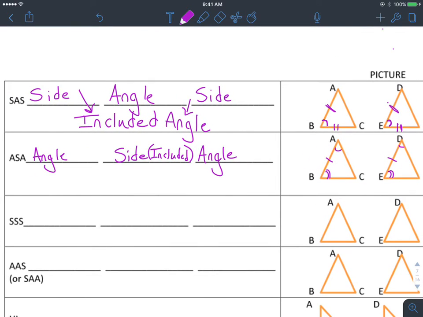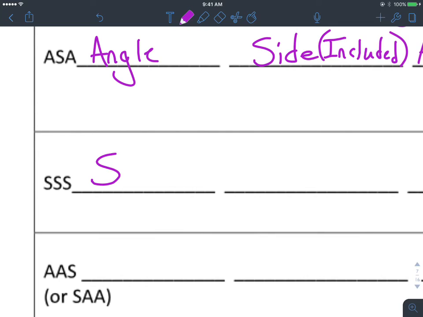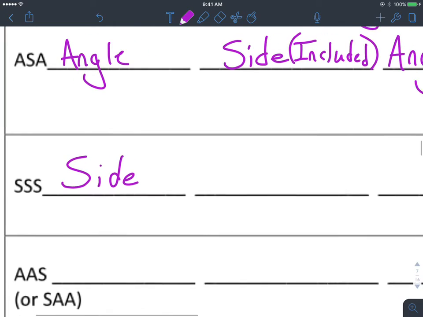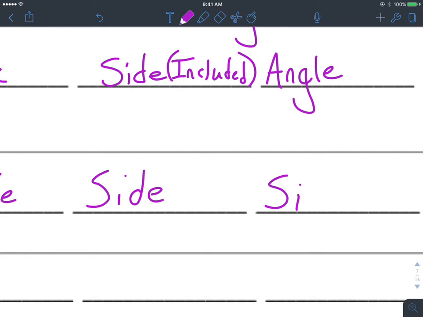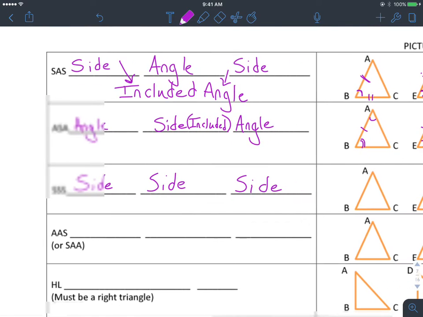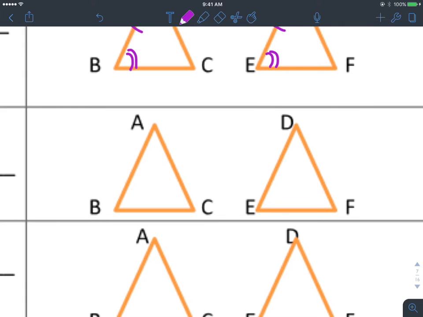Okay, now you got some other combinations here. This one's side, side, side. So if all three of the sides are congruent to a corresponding side of the other triangle, then you are good to go. Those triangles are technically congruent. So you could go 1, 2, 3.